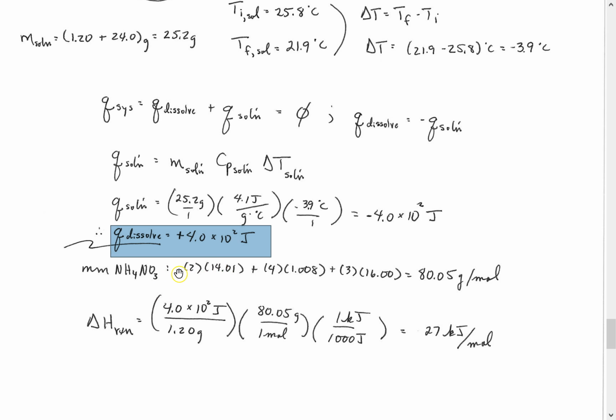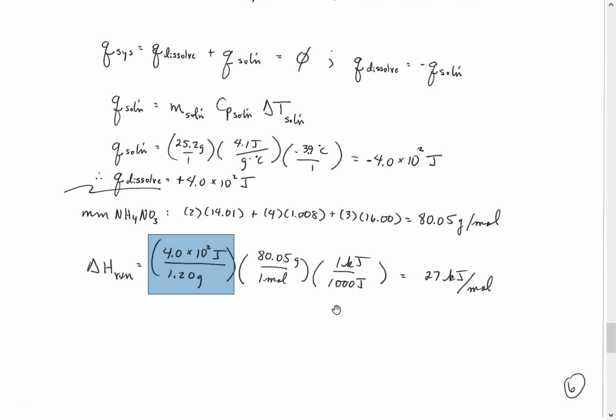So we need the molar mass of the salt, given right here, 80.05 grams per mole. So then right here, I said we had that amount of energy, 4.0 times 10 to the second joules per 1.20 grams of the compound. This term right here is the molar mass of the compound, to get it in joules per mole of compound. And this right here is one of the things we've been doing, to get it to kilojoules per mole of compound, I had to take 1 kilojoule over 1,000 joules. We're allowed 2 significant figures. We get 27 kilojoules of energy per mole of compound.